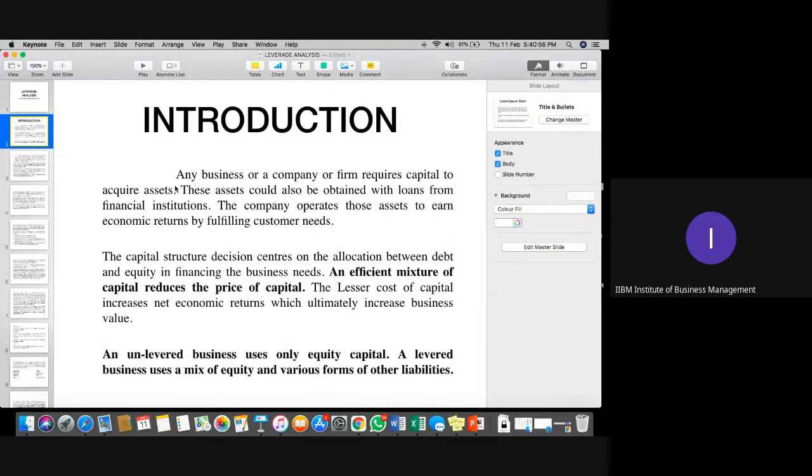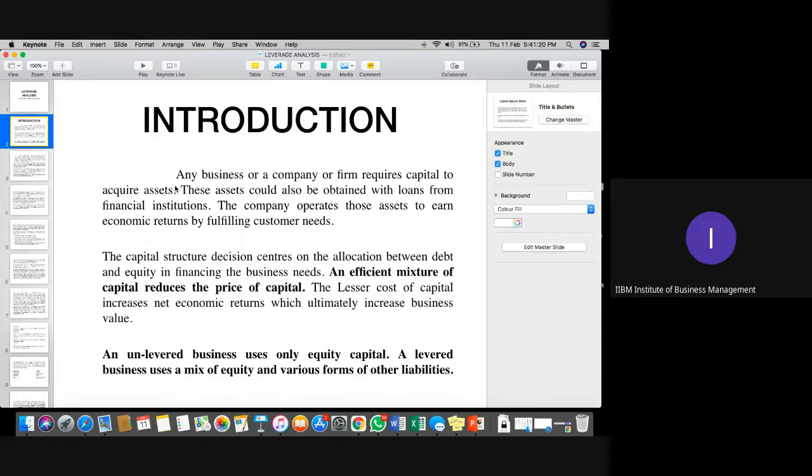But if an organization is not earning well and their profitability is not even, in that case the company has to choose more of the own capital as compared to the borrowed capital. So the right mix of debt and equity will always be part of your leverage analysis.